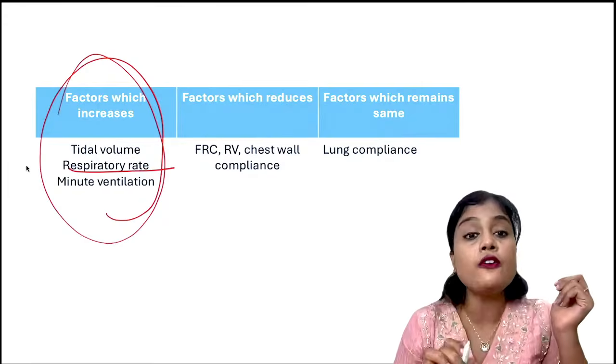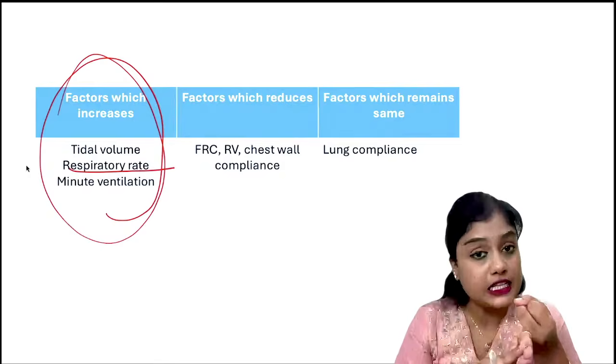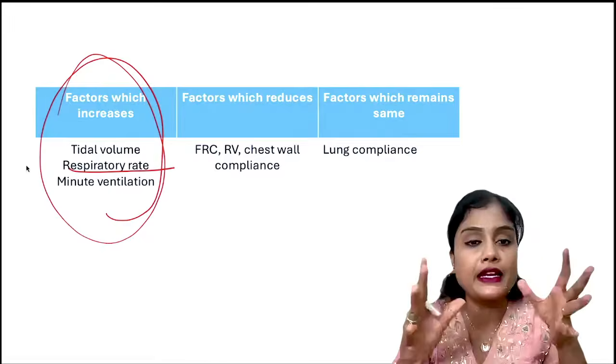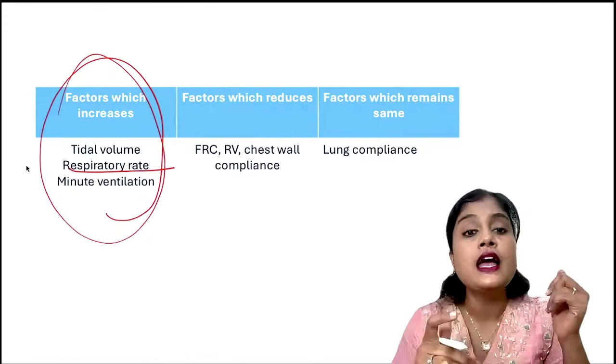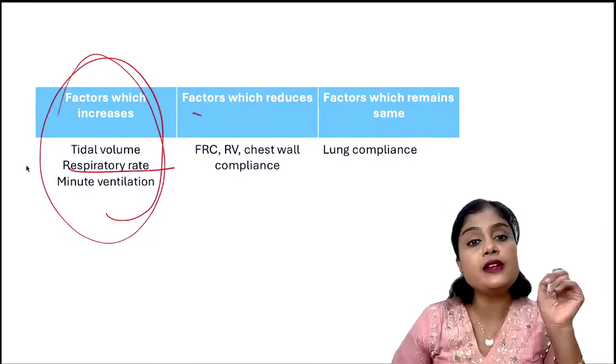Next come the factors which reduce: the residual capacity, residual volume, and chest wall compliance. These are the factors which reduce, and lung compliance remains the same. This much you should know. Next, coming to the vascular changes.